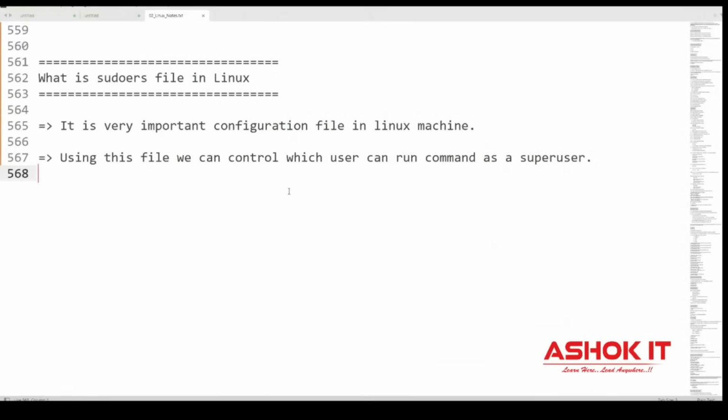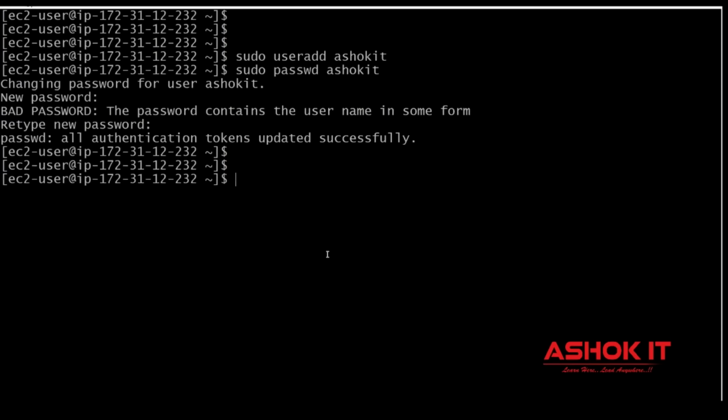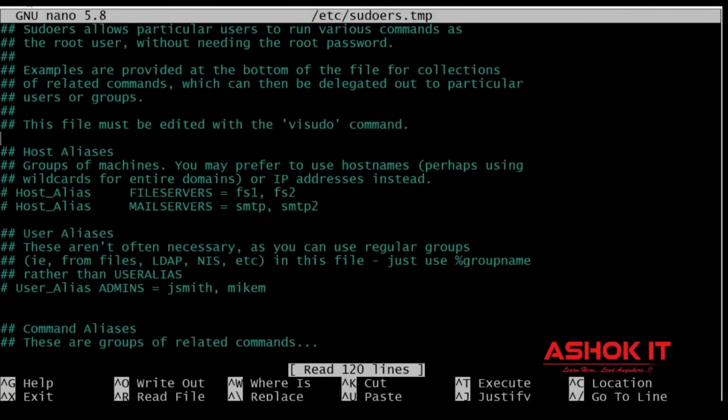To give the sudo privileges for the Ashok IT user, I need to configure that user in the sudoers file. How to configure the user in the sudoers file? Sudo visudo is the command. If you use the command sudo visudo, it is going to open the sudoers file.